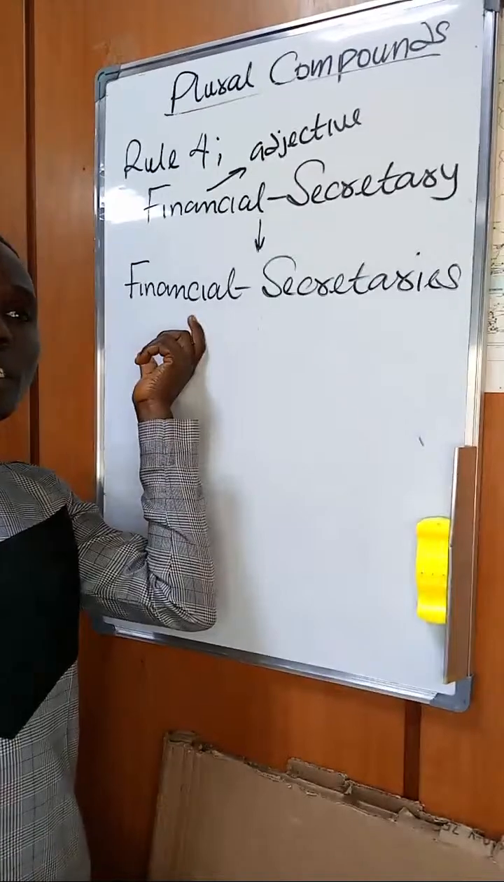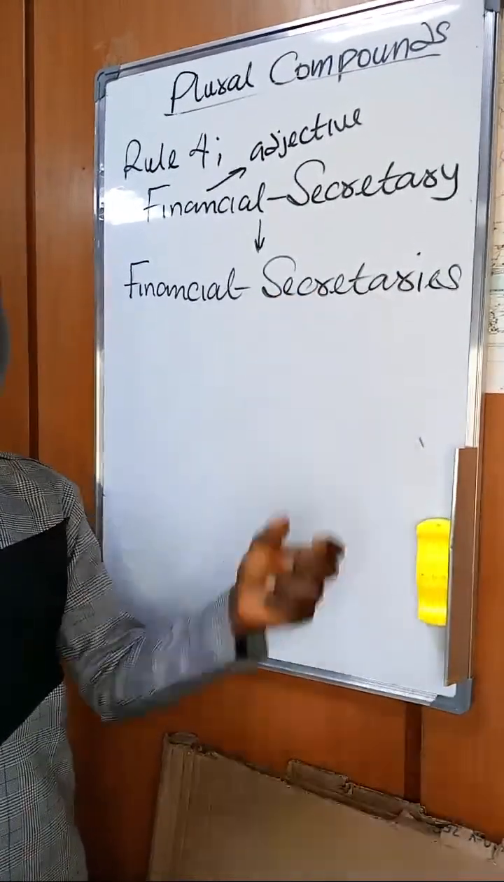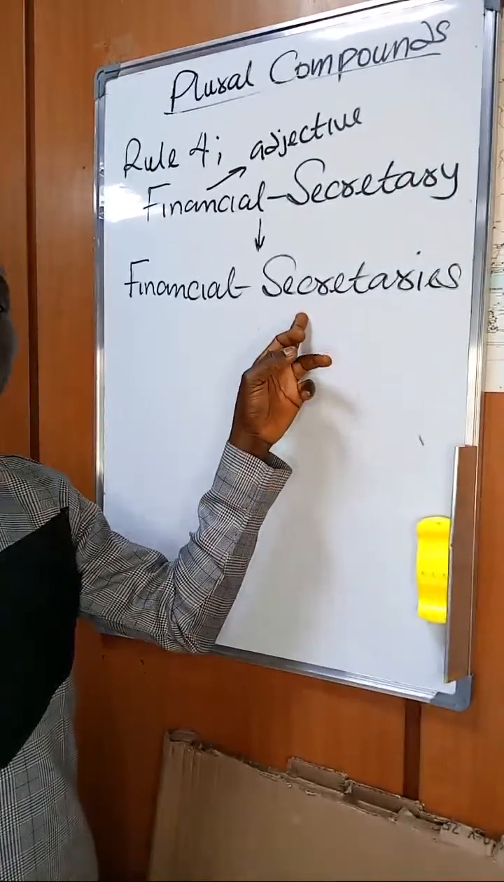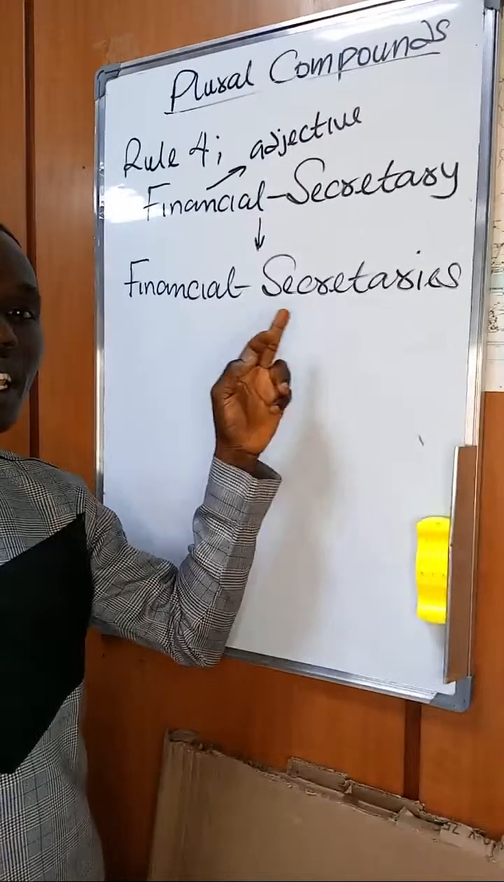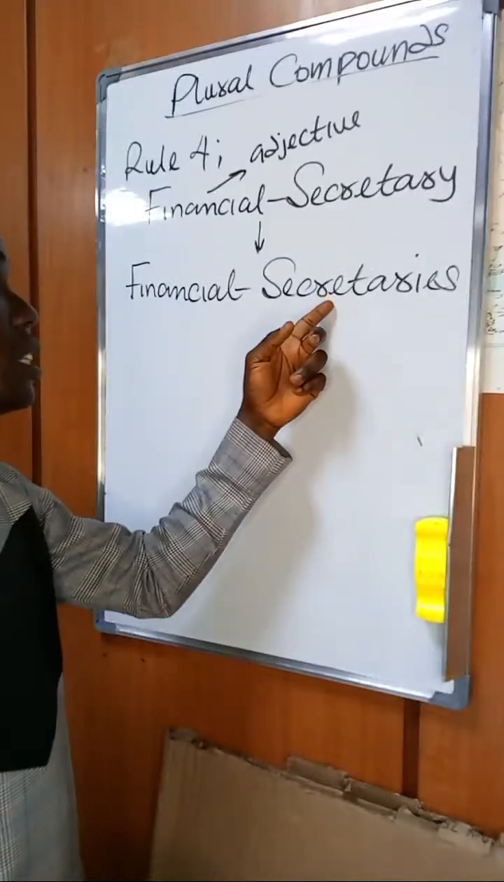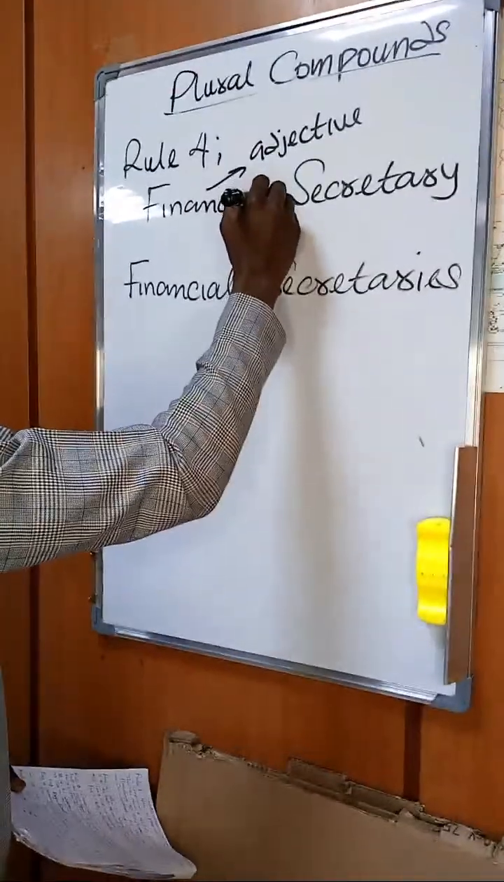This is the adjective, and it can't carry the morpheme s. So we call these financial secretaries. When you are given a question and the options have to do with things like this, you should know that the pluralized form should be this and not this or this. So take note of that.